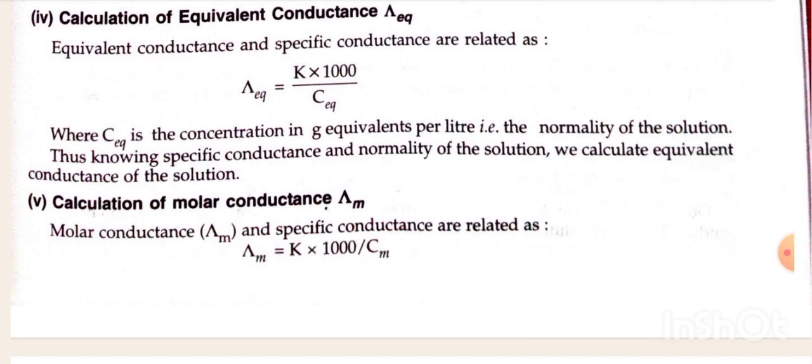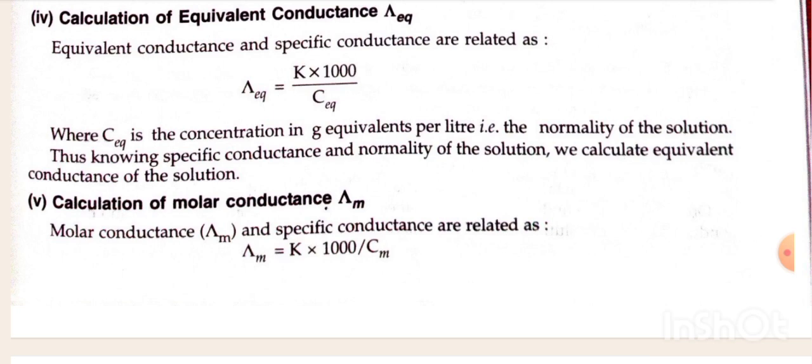Fourth, calculation of equivalent conductance lambda equivalent. Equivalent conductance and specific conductance are related as lambda equivalent is equal to K into 1000 divided by C equivalent, where C equivalent is the concentration in gram equivalent per liter. It means the normality of the solution. Thus, knowing the specific conductance and normality of the solution, we calculate the equivalent conductance of the solution.